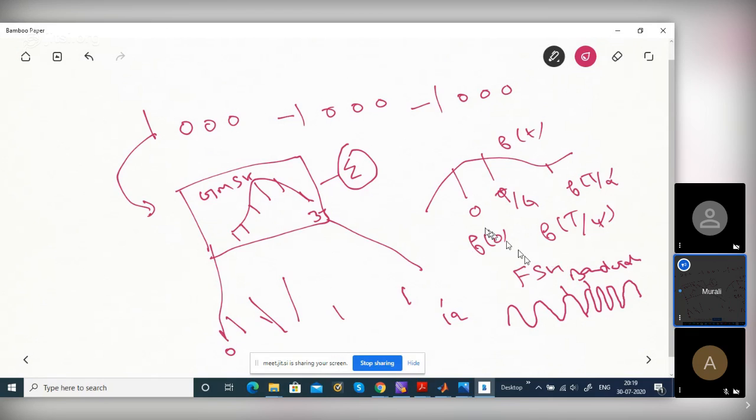In GMSK or any MSK, if you integrate it, even though there could be some discontinuity here, what is the integral of a discontinuity? Suppose there is a step function. There is a discontinuity, right? Discontinuity means infinite bandwidth. If you integrate this step function, what will you get actually? The integral of a step is a ramp, right? Yes, sir. Ramp.